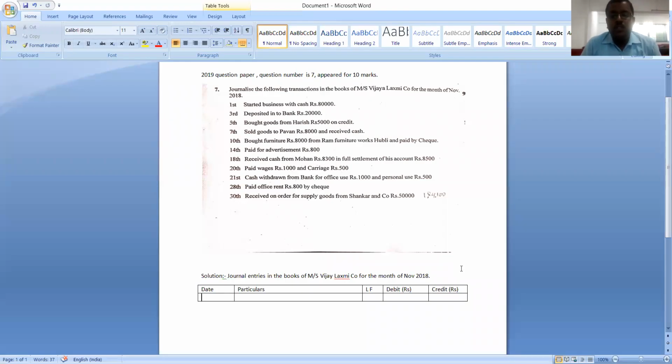This is a 2019 question paper problem, and usually one 10-mark problem will come on journal. They will give around 8 to 9 transactions, or sometimes 10 transactions, and they will ask you to pass the journal entries. Actually it is from the 2019 question paper, Part C, and the question number is 7, which appeared for 10 marks. You can see it on screen.